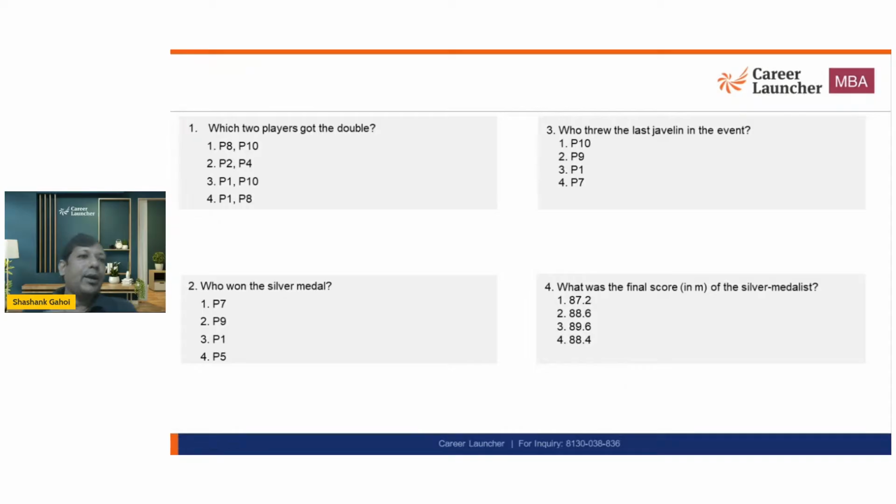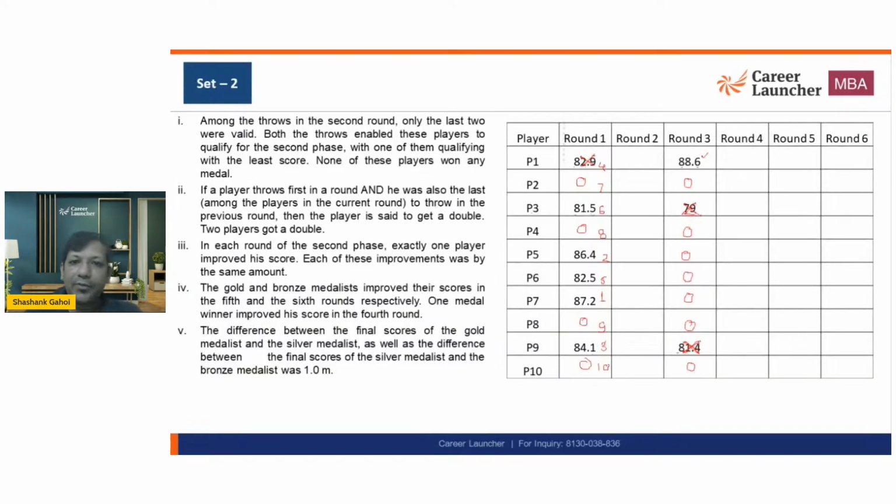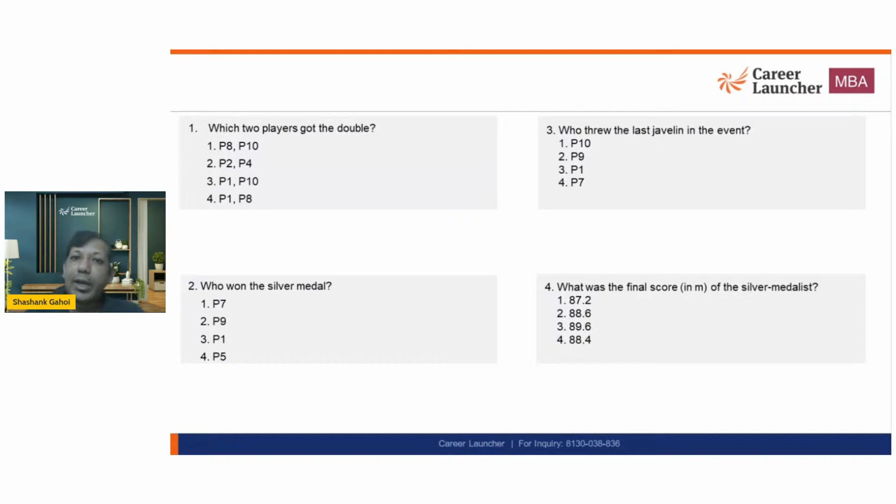Okay. Now, which player got a double? Okay, the question till now was not talking about double. So let's figure that out. What is double? Who won the silver medal? So P7, P9, P1, P5. So P7, P9. Okay. And who threw the last javelin in the event? Okay, that also we need to figure out.